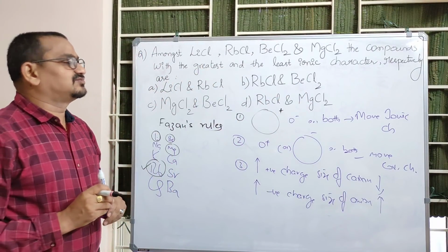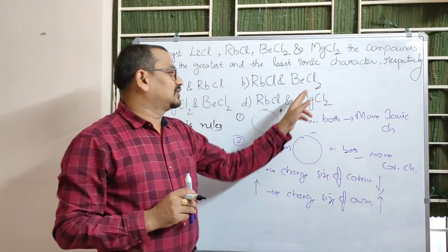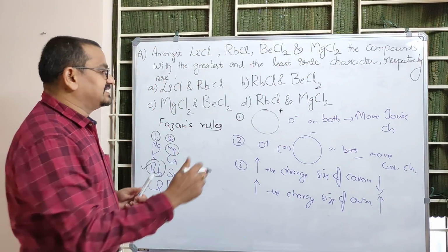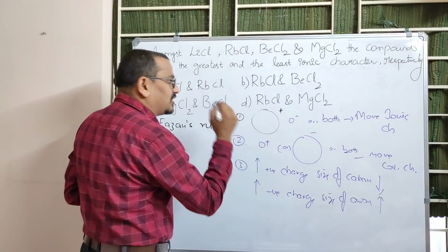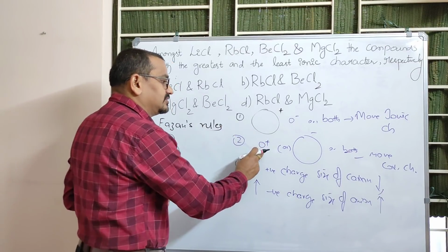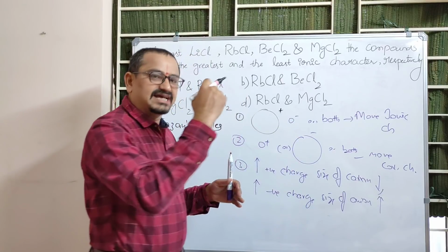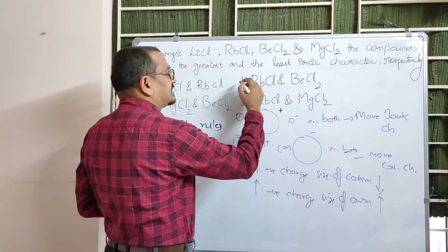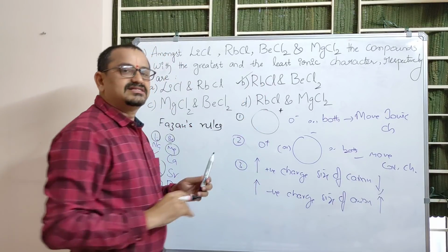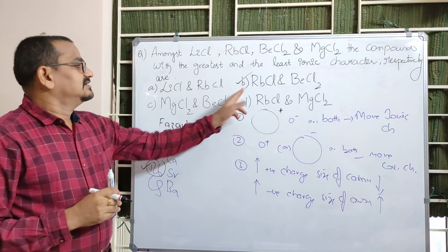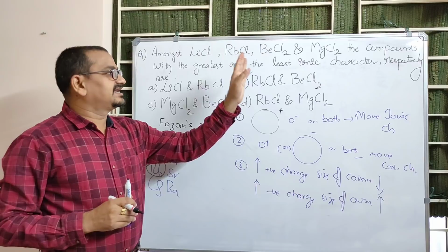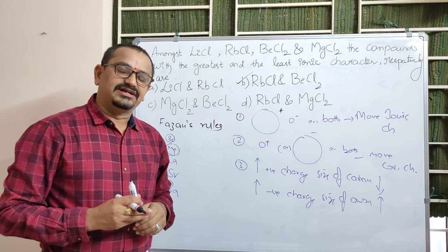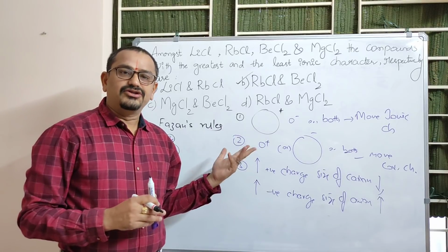least ionic character is among beryllium chloride and magnesium chloride. Least ionic character means the cation should be smaller. Smaller the cation, more is the covalent character, means ionic character decreases. So among beryllium and magnesium, beryllium is the smaller cation. The answer for the given question is rubidium chloride with the greatest ionic character and beryllium chloride with the least ionic character. Understood? So we'll continue with another question.